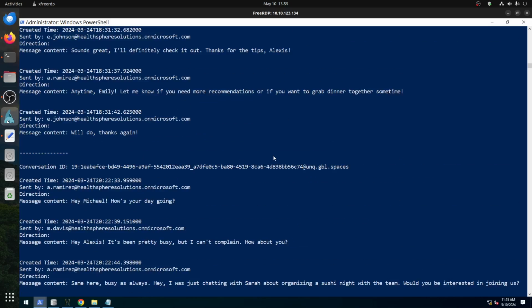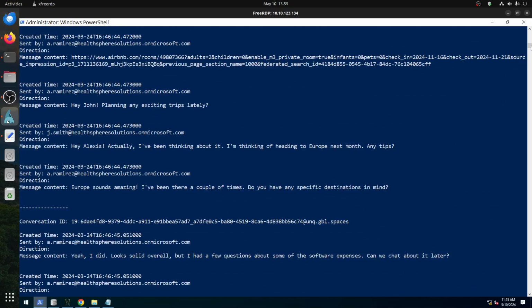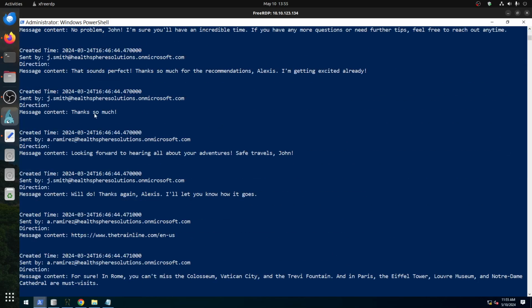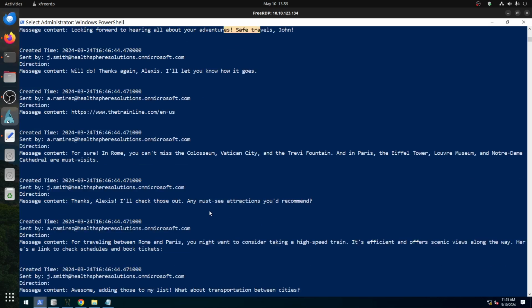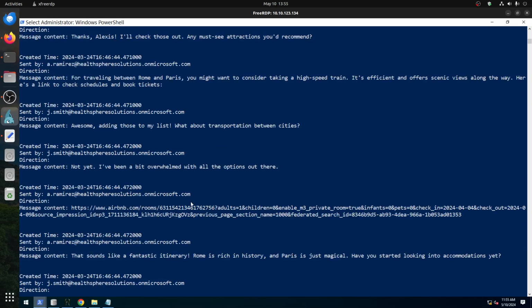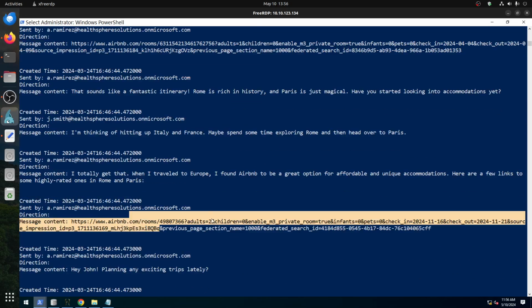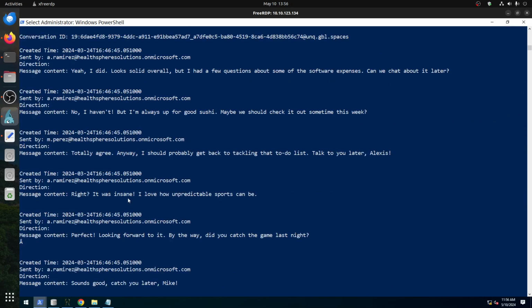This is the team chat, so people are chatting here. Let me go up to the beginning. Okay, they're talking: that sounds perfect, looking forward to hearing all about the adventure, safe travels, vacation cities. So all of this is normal, and then you have the message content, Airbnb. So this is not a phishing link, it's just a normal link.